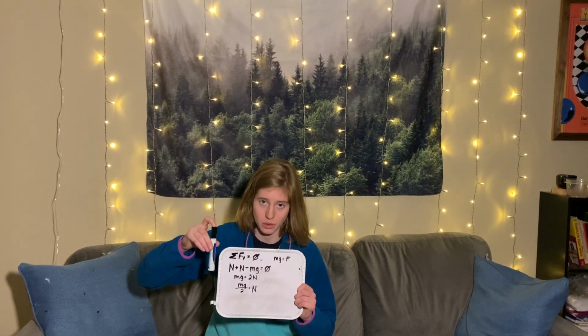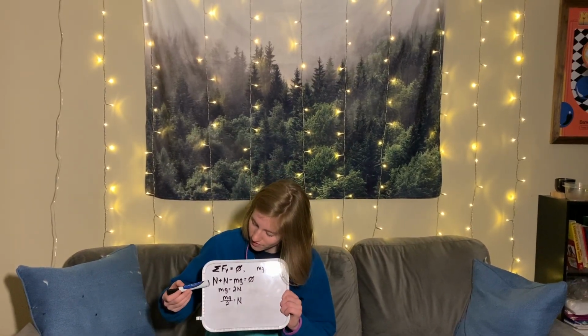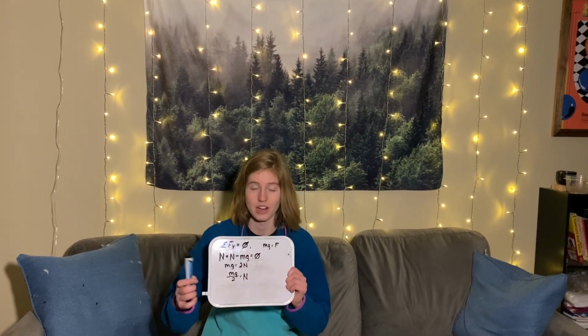Alright, so why is that important? Let's make this diagram mean something. So we can draw sum of forces in the y direction equal to 0, where mass times gravity is the force of the rider. We know that we have two normal forces pointing in the upward direction and the force of the rider pointing in the down direction. We solve this all out using algebra, and we find that the normal force, which is the force pushing back up on the rider and on the bike, to be the mass times gravity divided by 2. So this is the equation for the force felt by someone riding on a bike with no suspension.